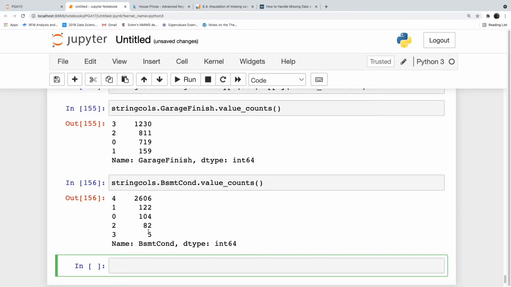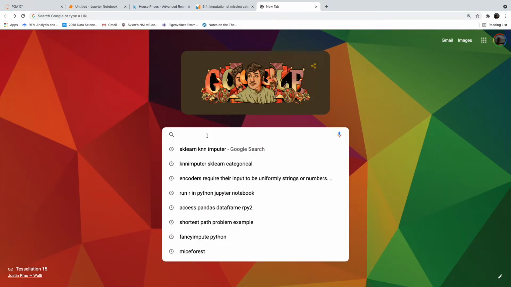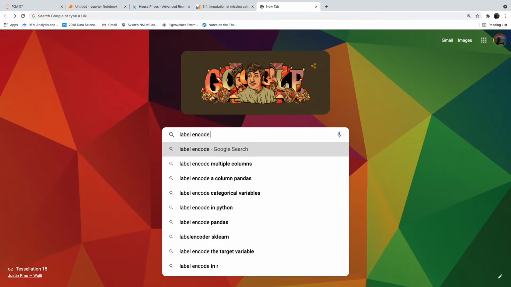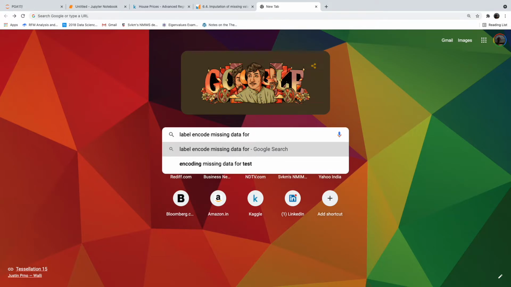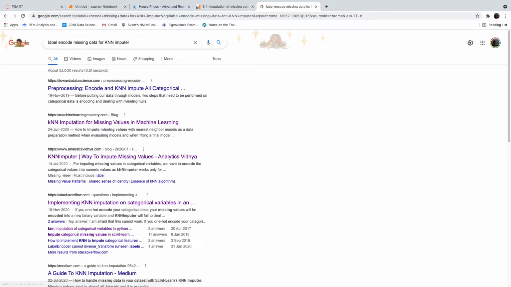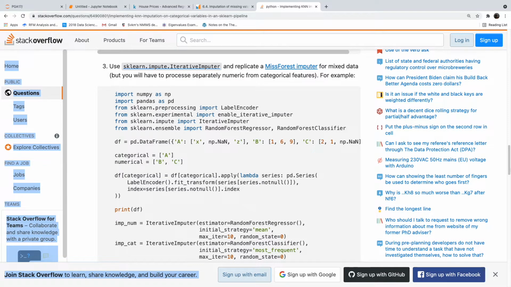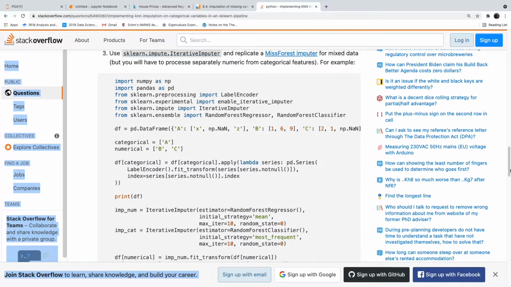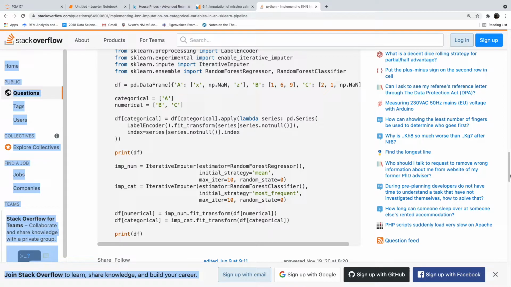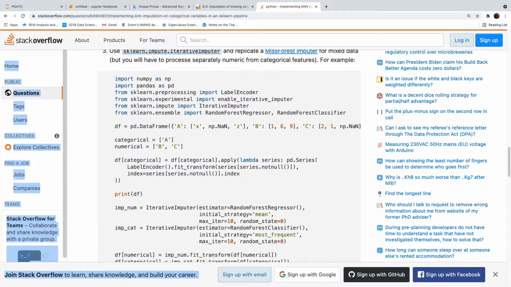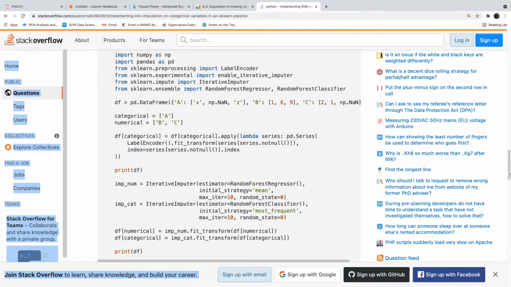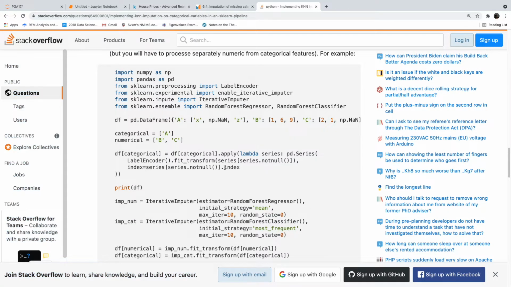So we don't have proper order for these things. Okay, so we have to use this code for transforming the data.